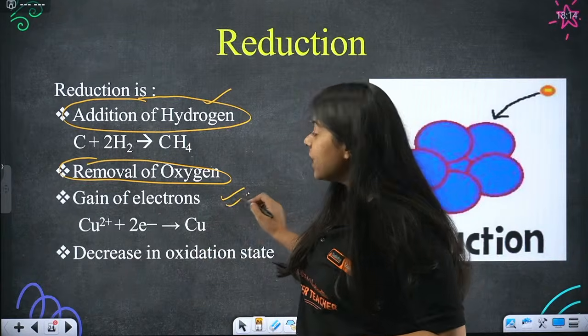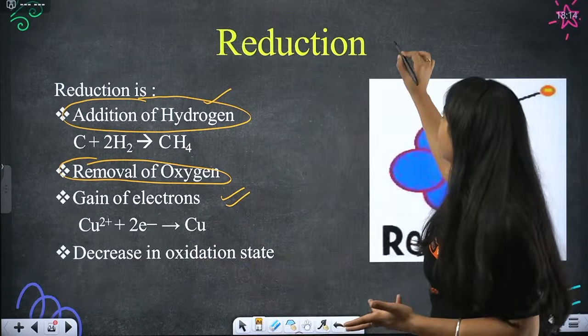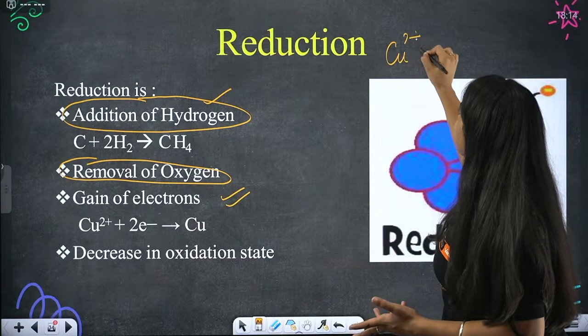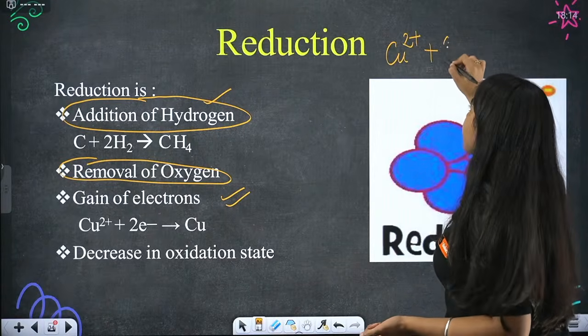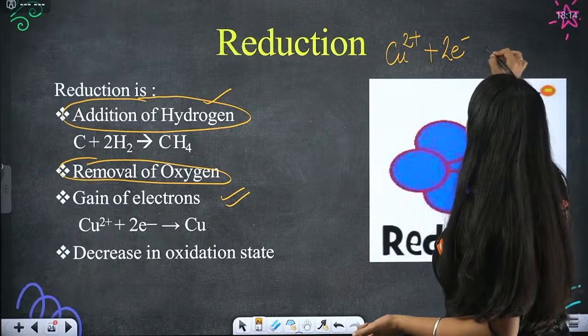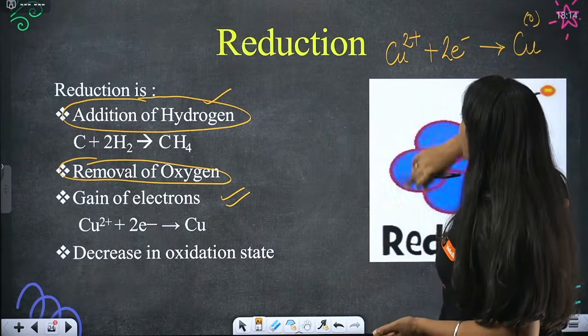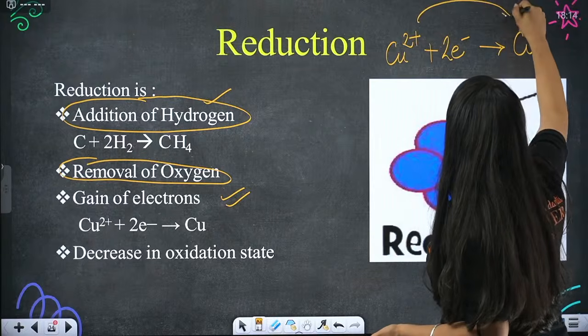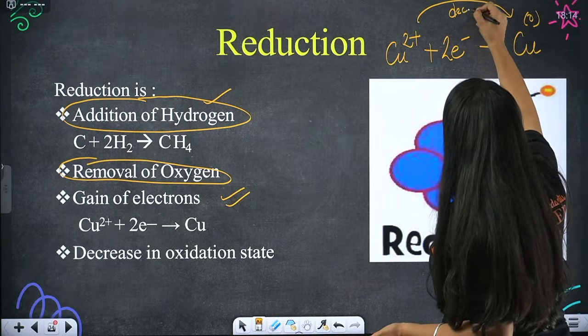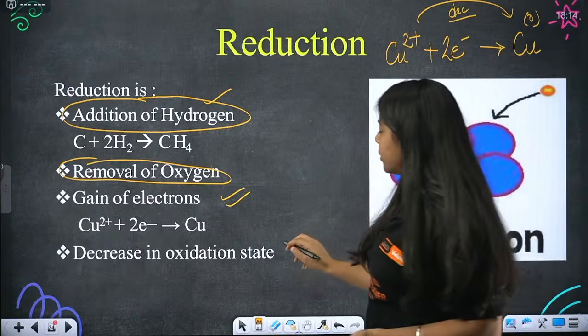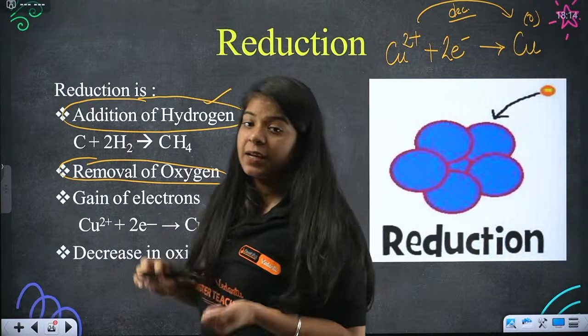And if I gain electrons, I had space for 2 electrons, so 2 electrons came and I gained those, so I become normal with oxidation state 0. So the oxidation state is decreasing here. Oxidation state will decrease in reduction.